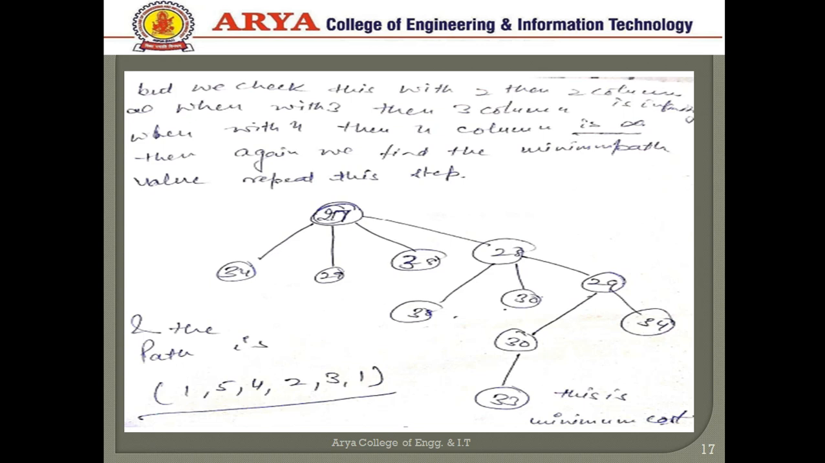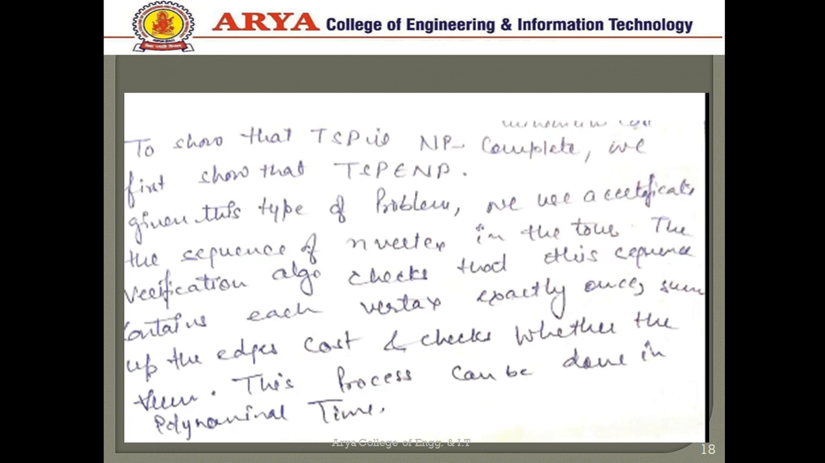This is the mathematical representation of the traveling salesman problem. To show this is NP complete, we already discussed, we have used a certificate, that is a sequence of vertices. We have checked this using a verification process for each vertex. We have verified the edge cost and checked whether this process has the same value or not. If this process has the same value for each node in polynomial time, then we can say that this is an NP complete problem.